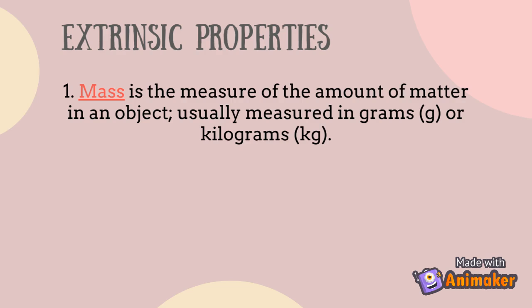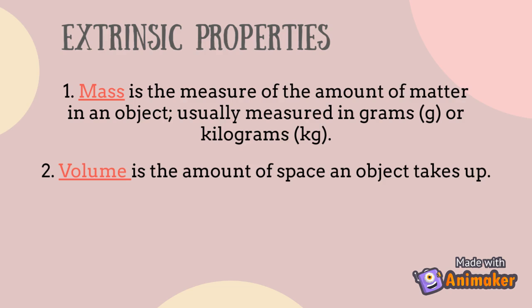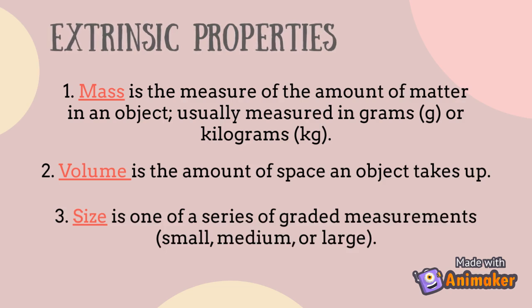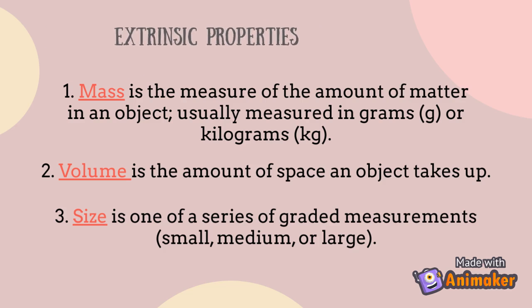Mass is the measure of the amount of matter in an object, usually measured in grams, g, or kilograms, kg. Volume is the amount of space an object takes up, and size is one of a series of graded measurements, which may come in the form of small, medium, or large.